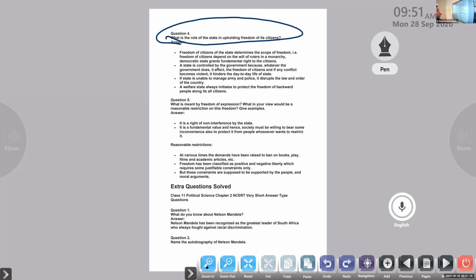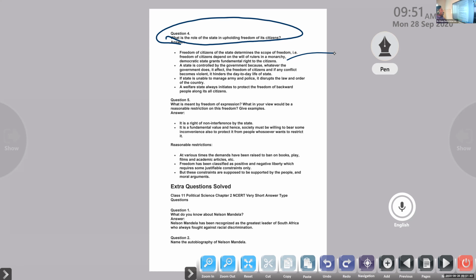The monarch will decide. But in a democratic government, what will happen here? A democratic state grants fundamental rights to the citizens. So it will provide fundamental rights to all its citizens.